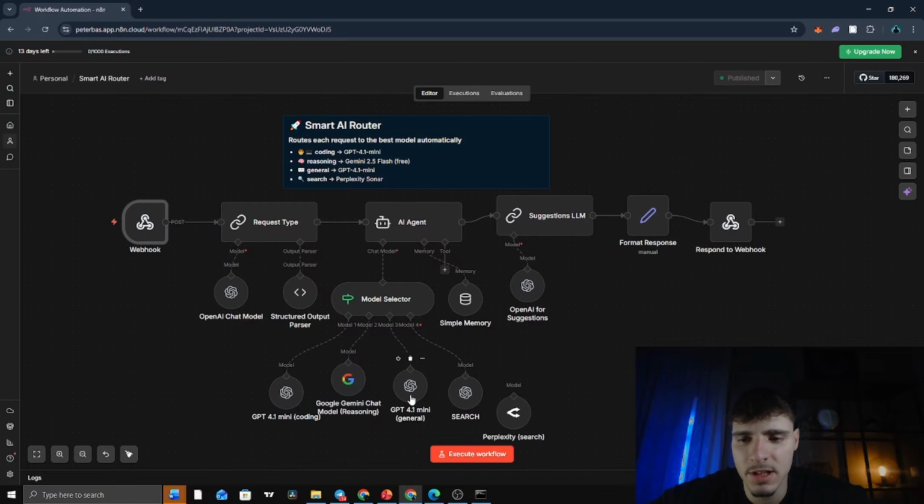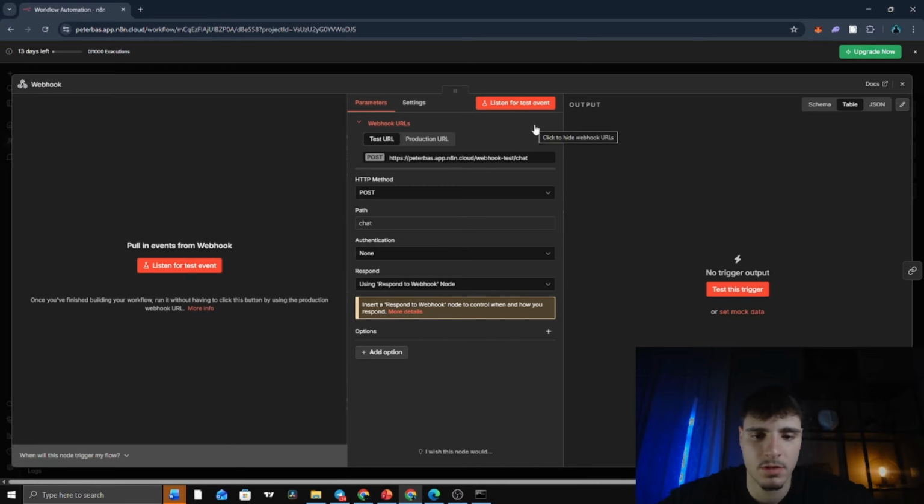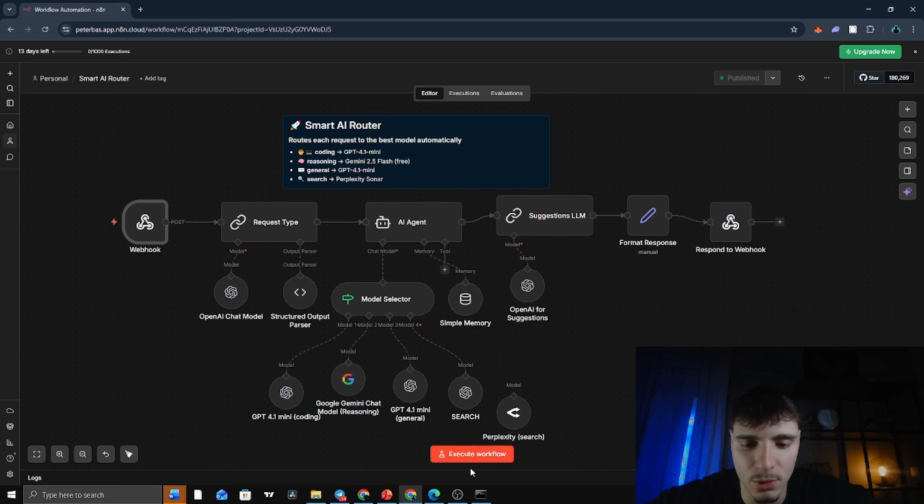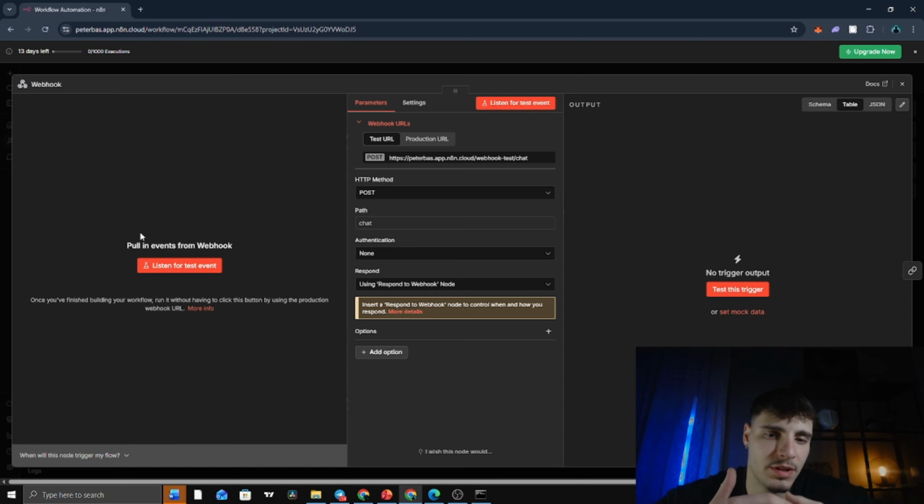So let's start from the beginning. This is our webhook. This is the entry point of the entire workflow. Think of it as a door. When the app sends a message, it knocks on this door. The webhook has a URL. In our case, we use the test URL. Every time you send a message, you have to click this button, execute workflow. Instead, if you use the production URL, you need to have the workflow published, and it works automatically 24/7 without manual work. I don't have to click execute workflow every single time. So every time the frontend sends a POST request to this URL, the workflow starts running.